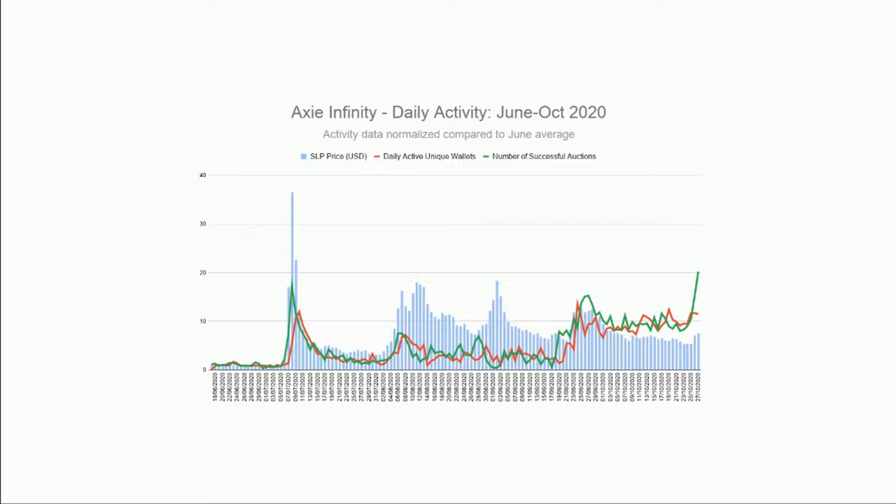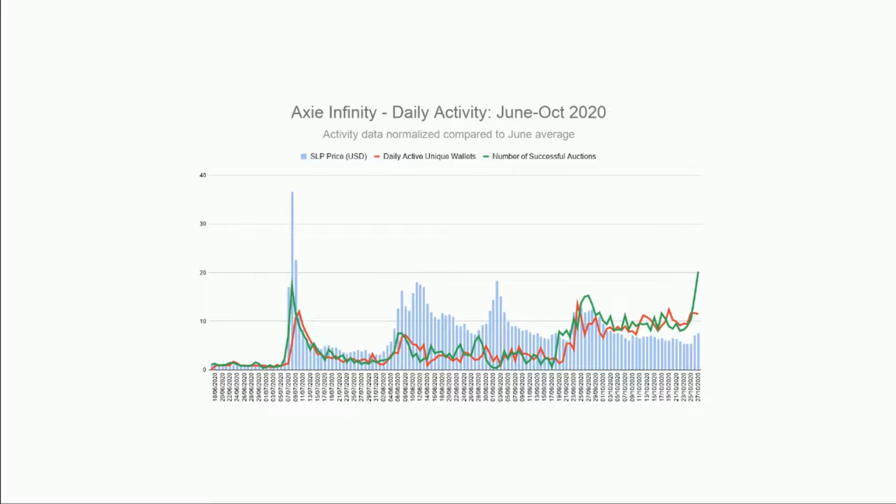Then it goes through various other cycles. There are 2 more speculative increases in Small Love Potion prices. Nothing as big as before, but it's still up from its average at the start of June, getting on 15 times. This is in some ways reflected in daily activity and successful auctions. They definitely go up, but not as much as the speculation is. And by the time this speculation happens, it doesn't really have any impact at all on what's going on in the game. So this shows a diminishing return.